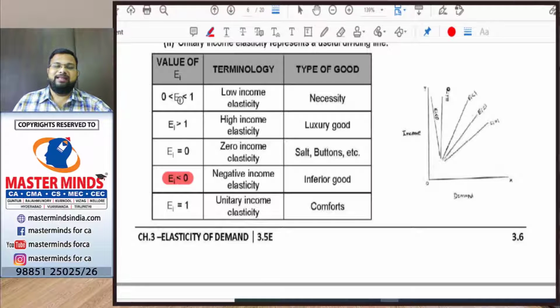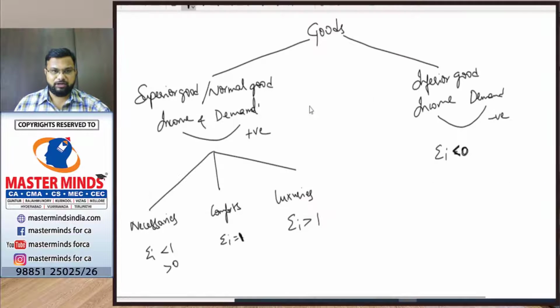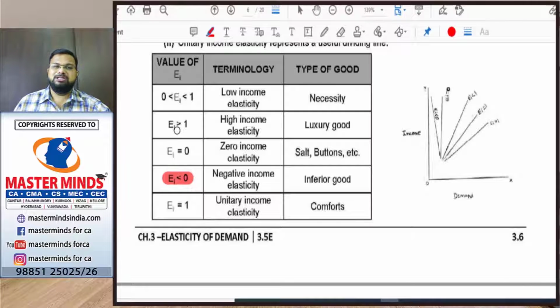Next, when the income elasticity is between 0 and 1, that is called low income elasticity, and the type of good is necessary. It is greater than 0 but less than 1. Next, when income elasticity is greater than 1, it means high income elasticity, and the type of good which has high income elasticity is luxury goods. And if the income elasticity is equal to 1, it is called unitary income elasticity, and the type of good which has unitary income elasticity is comforts.